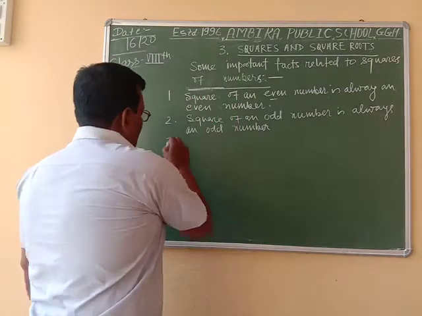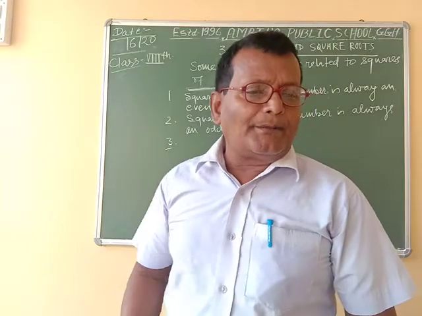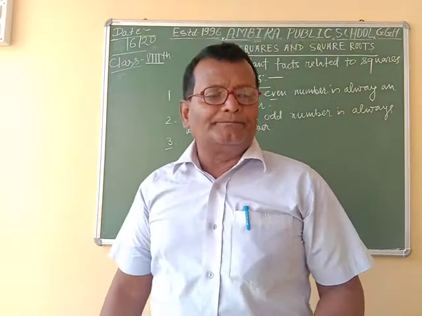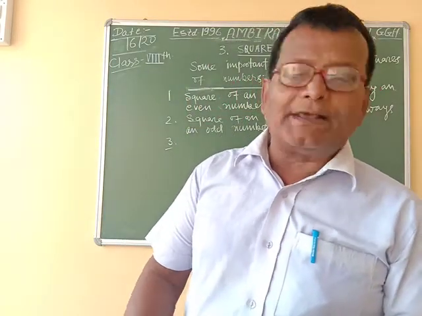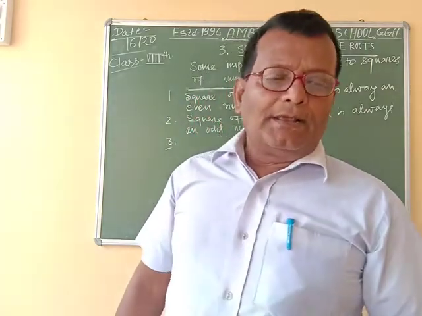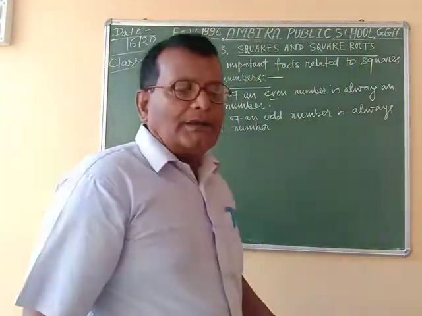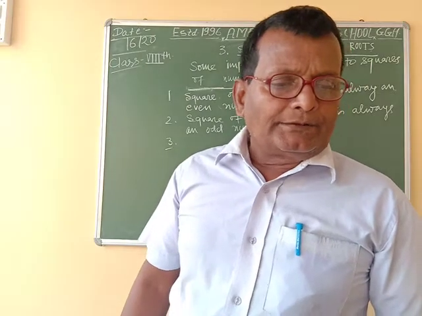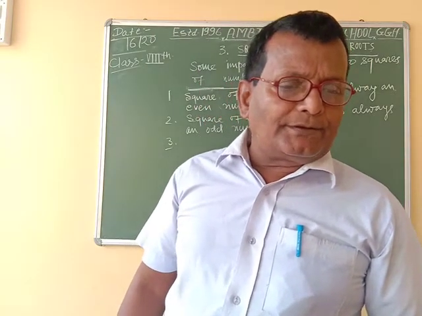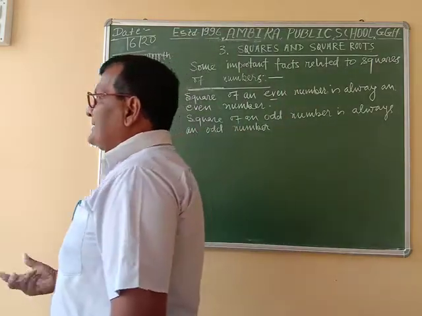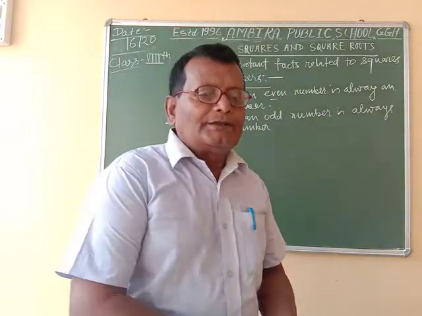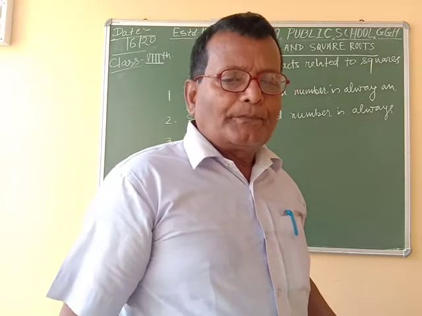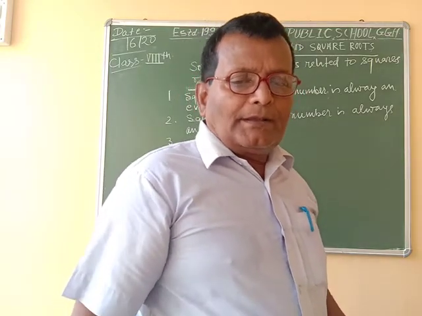And the third fact is, if the number of zeros at the end of a number is odd, like 10, 30 and 5 zeros, the number cannot be a perfect square.